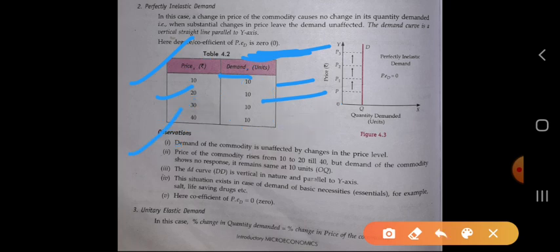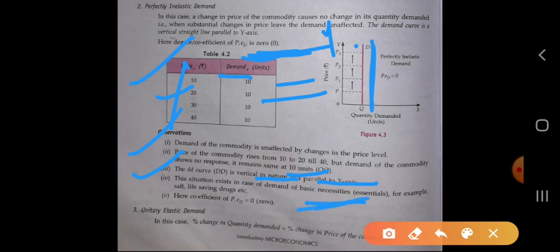Observation: the demand of the commodity is unaffected by the change in the price level. Whatever the change in price, the demand remains unaffected. The price of the commodity rises from 10 to 20 till 40, but the demand of the commodity shows no response. It remains the same at 10 units, it will always be the same. The demand curve is vertical in nature and parallel to the y-axis. This situation exists in the case of demand for basic necessities.